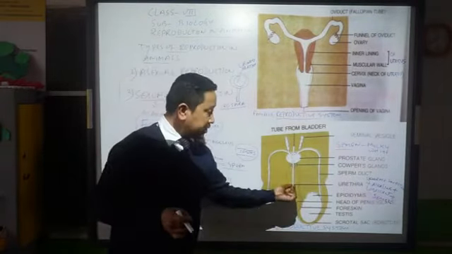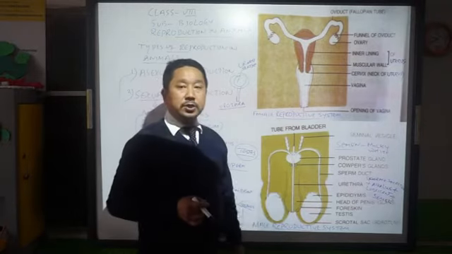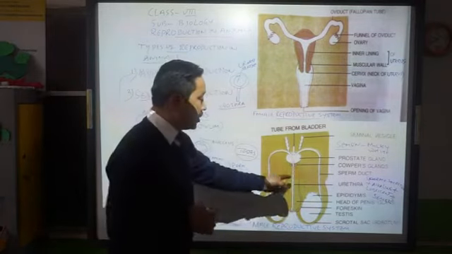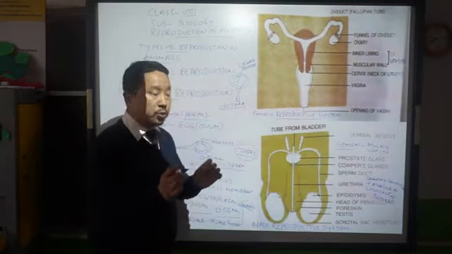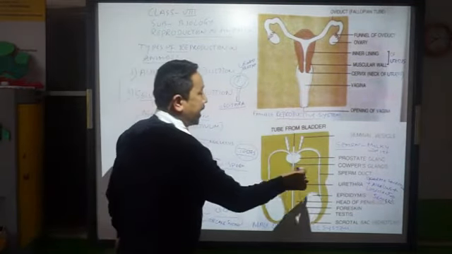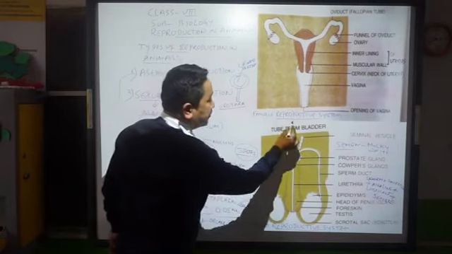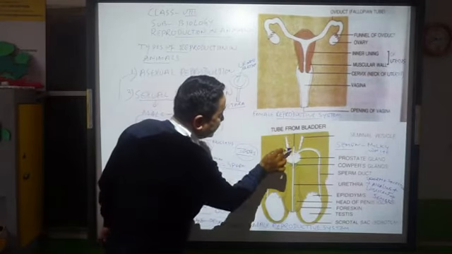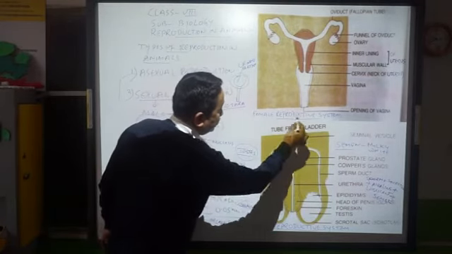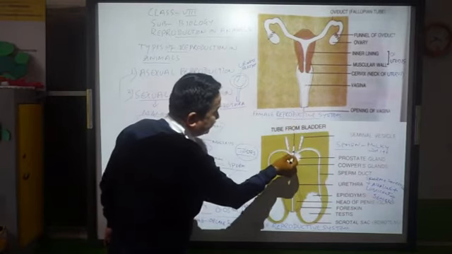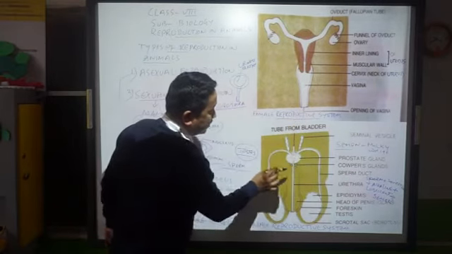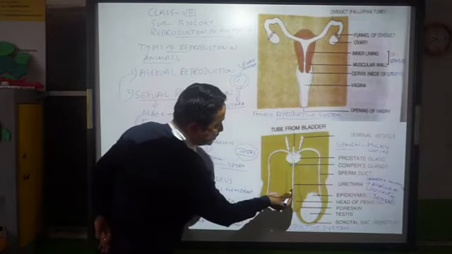Through this urethra itself, the urine is also passed out. That means your urethra is a common tube through which the semen and the urine coming from this urinary bladder here pass. See here, this is the ureter maybe, the pipe you see. So the urine coming from here will also pass out through this urethra.